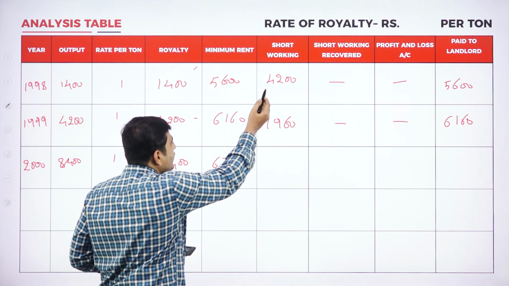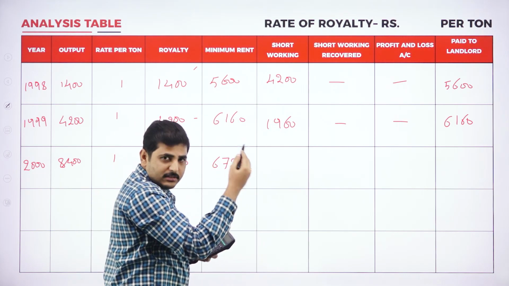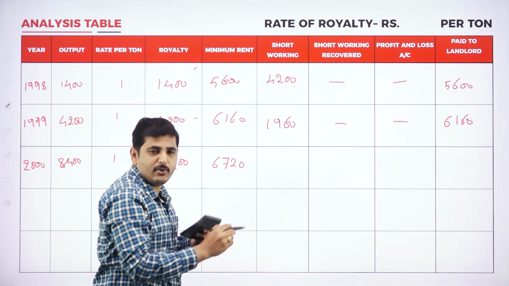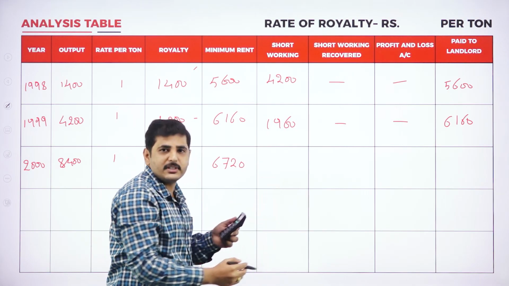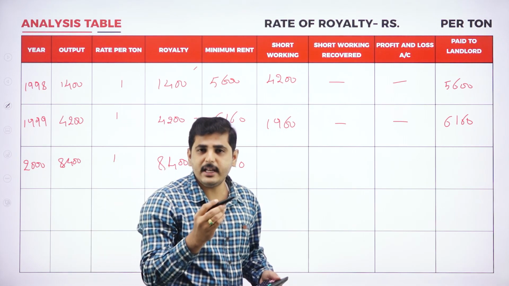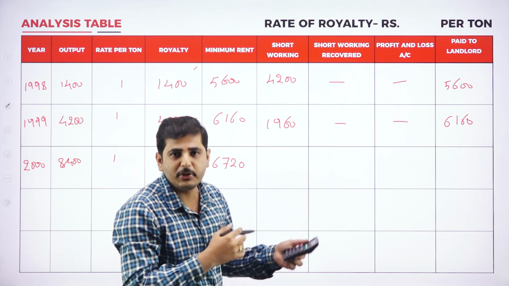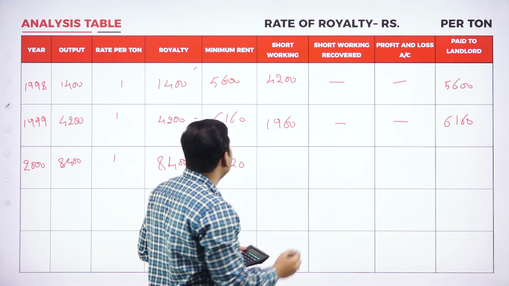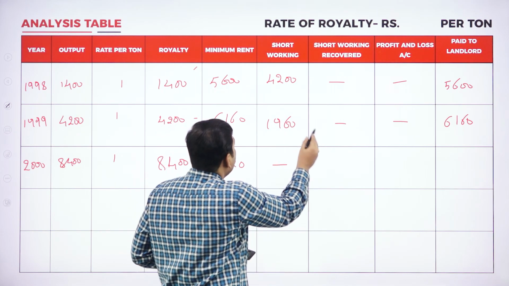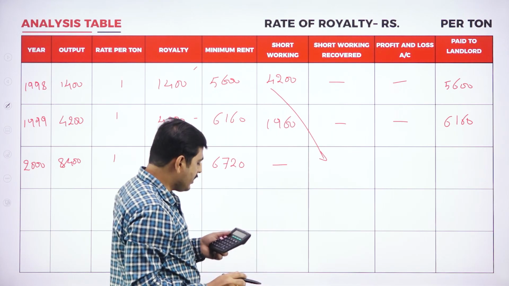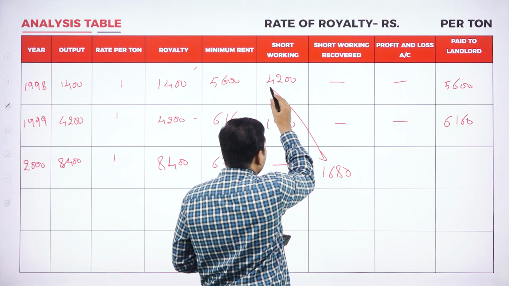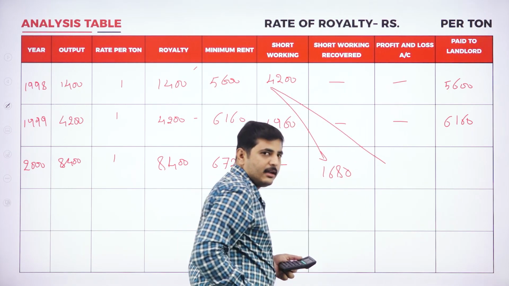See, first year a chance was given, again second year also a chance was given, we could not recover, and again third year a chance was given. So in the third year we could recover only 1,680 rupees. The remaining amount we could not recover. That amount will be transferred to profit and loss account. Coming to short working, there is no short working in this year. Third year short working recovered: out of 2,400... 1,680 rupees we could recover. The remaining amount should be transferred to profit and loss account.